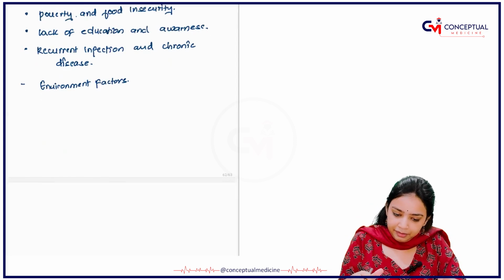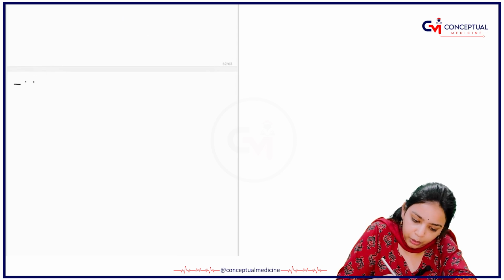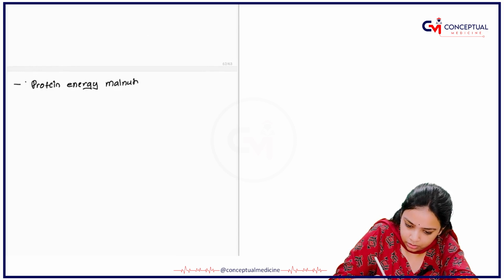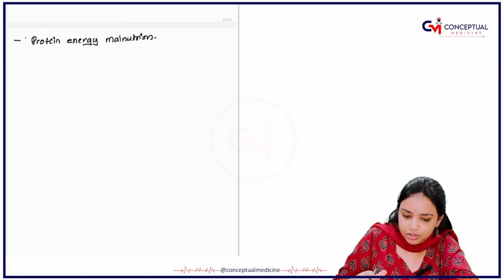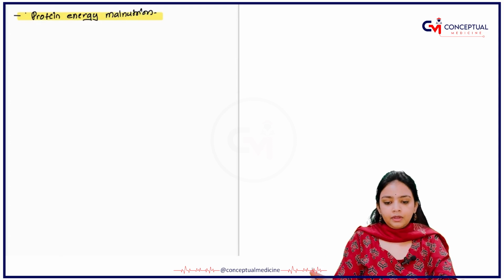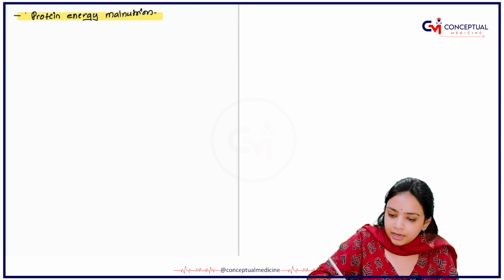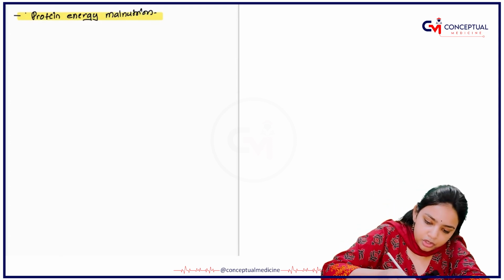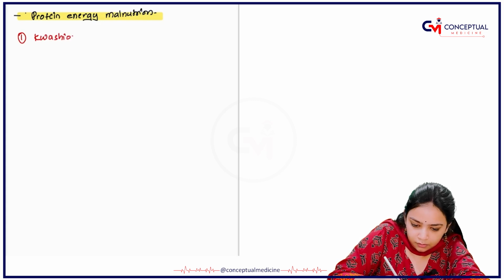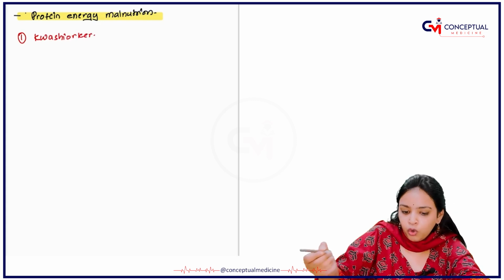Next that we will be studying is about protein energy malnutrition. And there the first thing that we will be studying is Kwashiorkor.